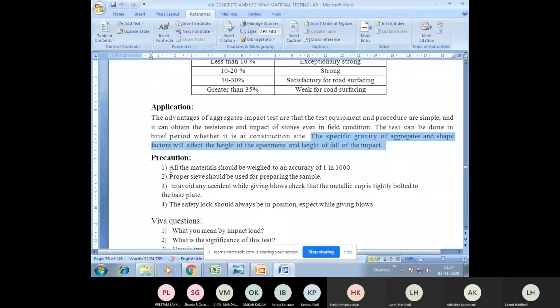So that you need to maintain. And proper sieve should be used for preparing the sample. So whatever I said, 12.5 mm, 10 mm, 2.36 mm, so proper sieve size should be used.